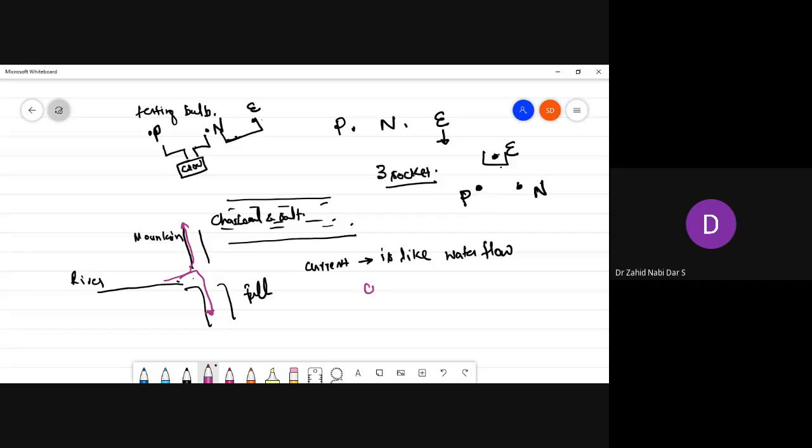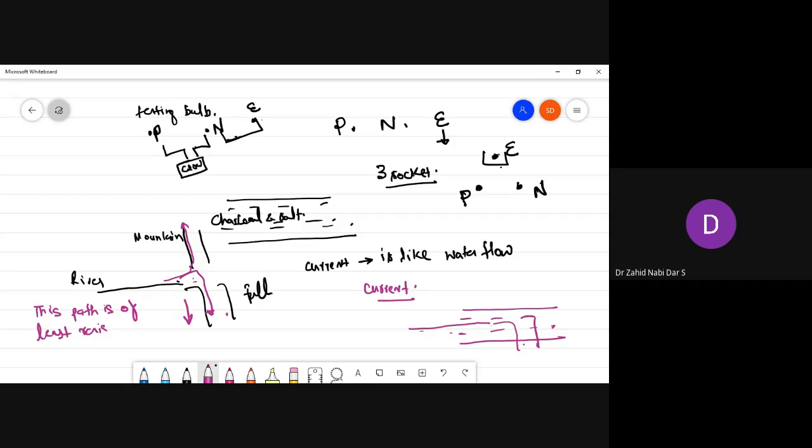Now in current, if we put this charcoal and salt over there, what it does for current is that it creates a path of fall, because this path is of least resistance.